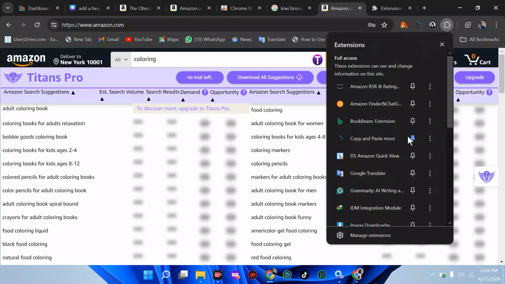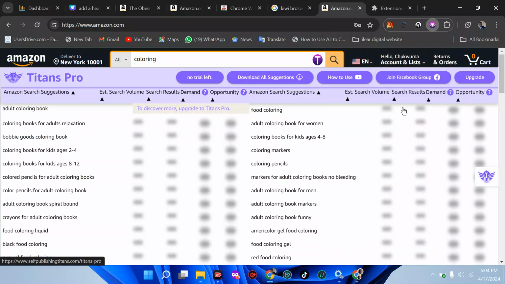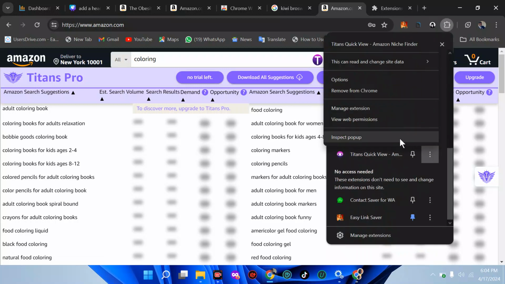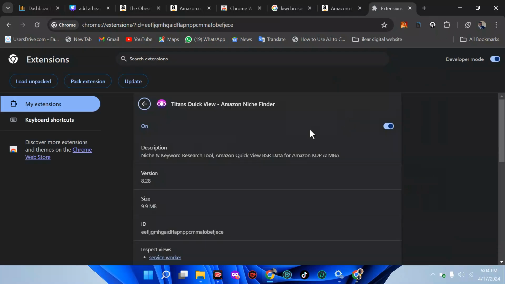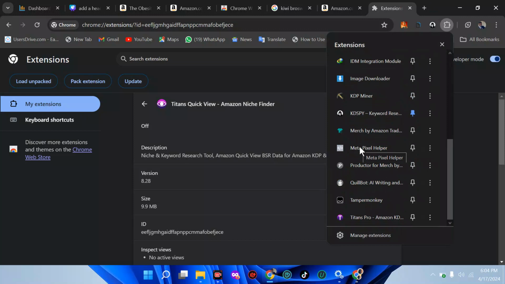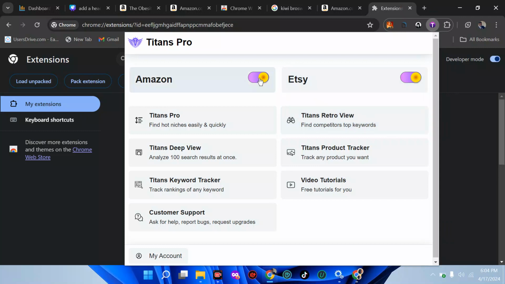So let me just turn everything off. Let me just go straight to this extension called Titan Quick View. Let me come here and turn it off immediately. So I'm trying to turn them off very, very fast. Then let me just go straight and manage this extension. Then let me turn them off. Good. So I'm turning everything off so that we can see how all these extensions work one after the other. So I'm going to come straight to this place. I'm going to turn this off because I'm using the pro version of Titan.